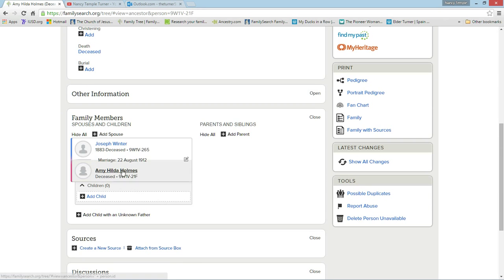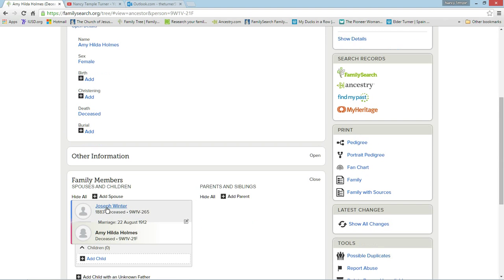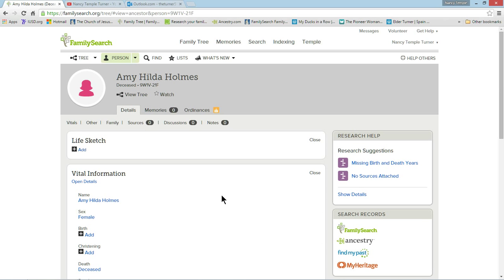She's in here only as a spouse to a Joseph Winter. Someone has put in this marriage date, but there's no marriage place, and there's no sources to back up any of this information. So let's just see if we can find her or find a source for her. The one thing I do know about this part of the tree is Joseph Winter lived in Nottingham, so she should also be living in Nottingham. That would be one clue I would have, but I don't really have anything else to go on.